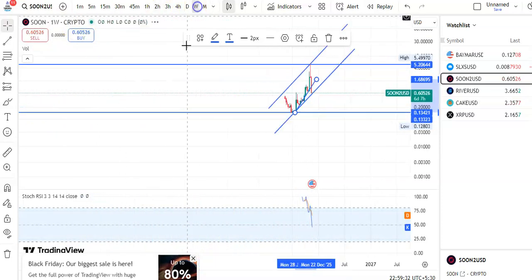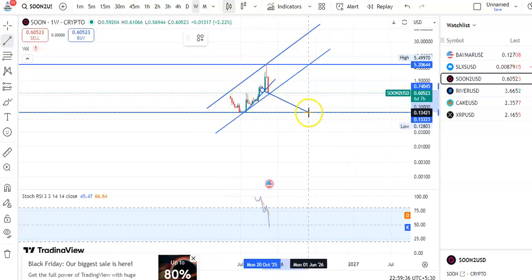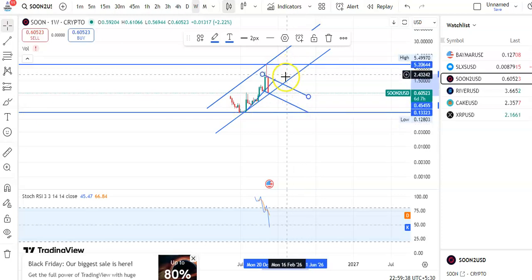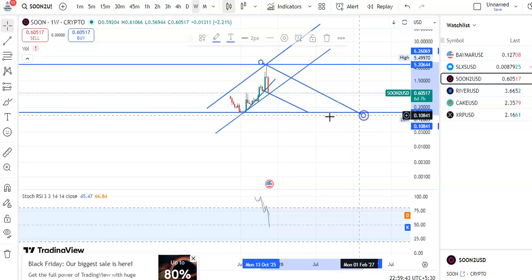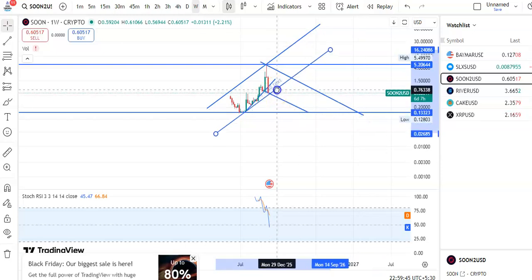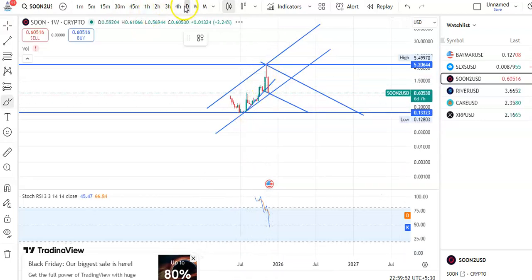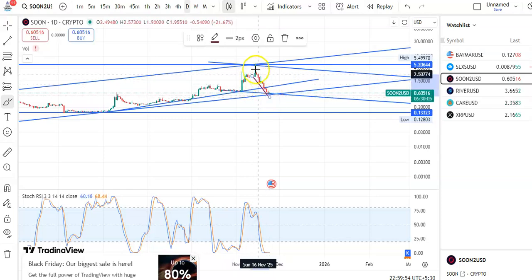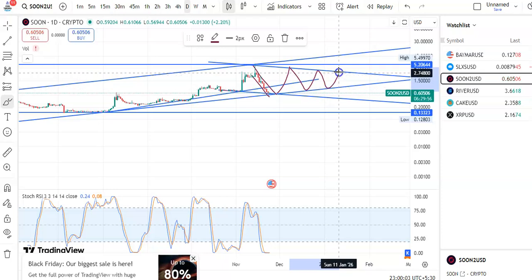If you draw the trend line, you can see within this channel pattern only the fall may take place if a breakout happens. As of now the breakout didn't take place, and if the candles reverse from here, it may go again to the resistance level. If you go to the daily chart, you can see candles were falling in this channel pattern. If the breakout happens from this channel pattern, then it may go to the resistance level once again, then fall. Like this it may move in this channel pattern.